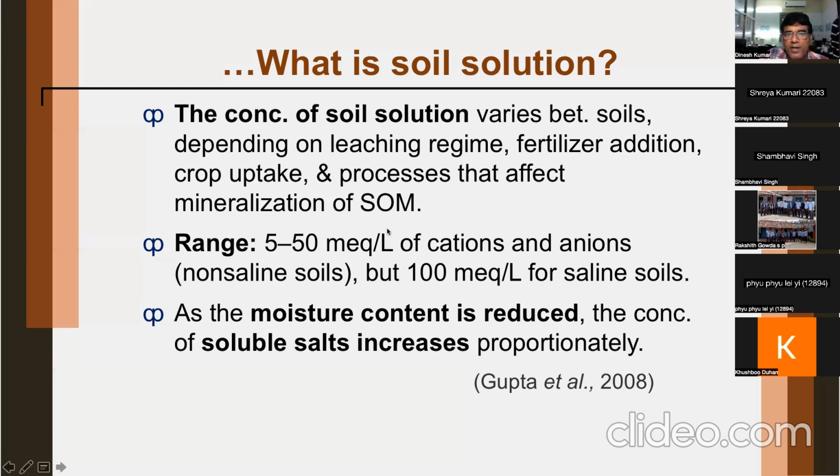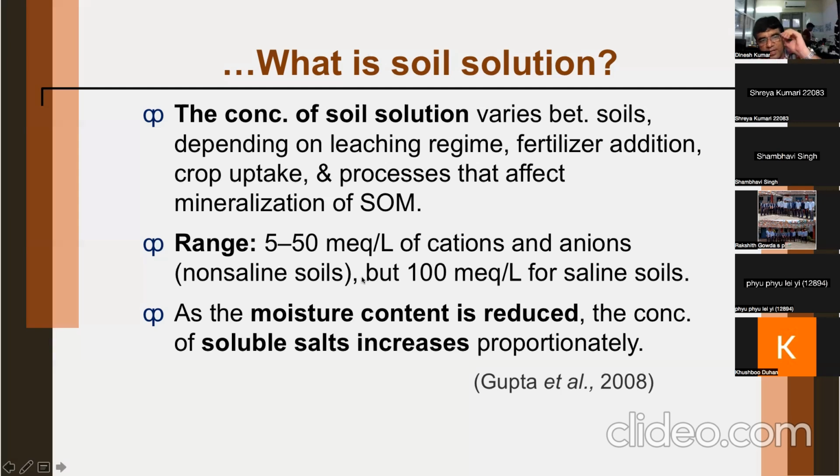Processes that affect mineralization of soil organic matter: if the processes are inhibited or stopped, then concentration will be less. If you get faster decomposition of organic matter or mineralization, then the solution will be richer in solutes.